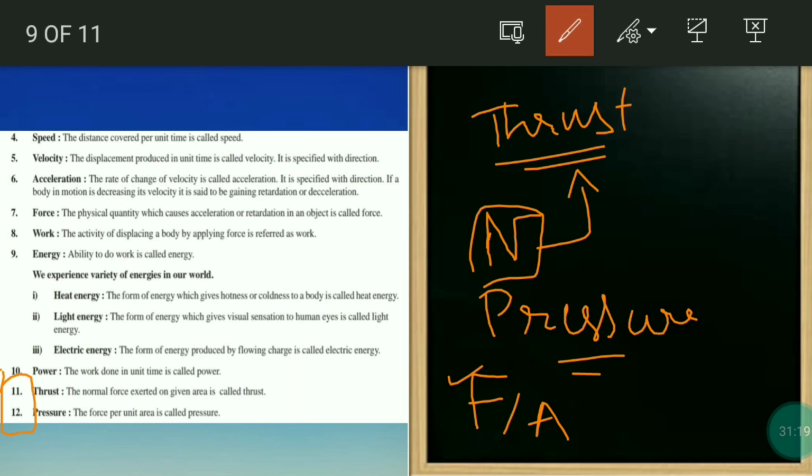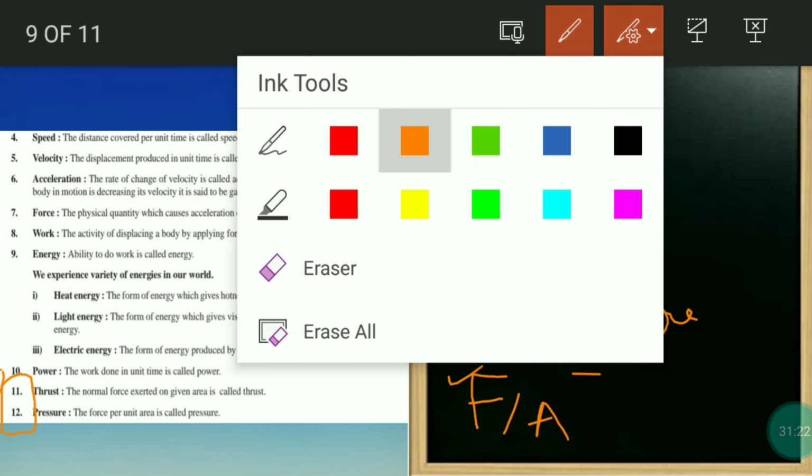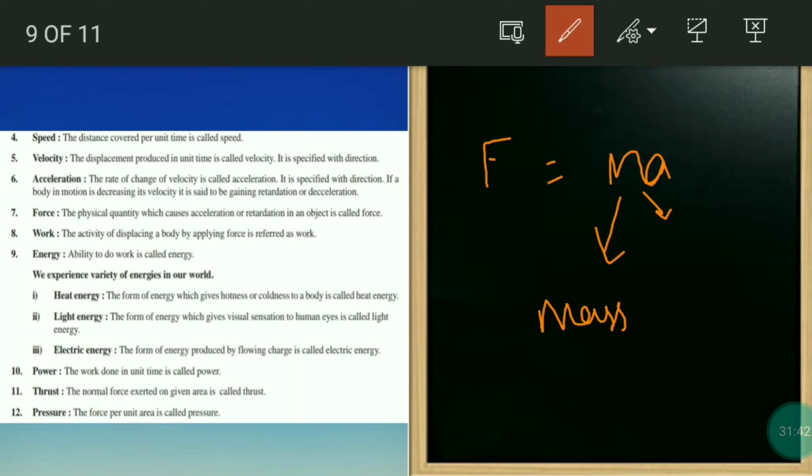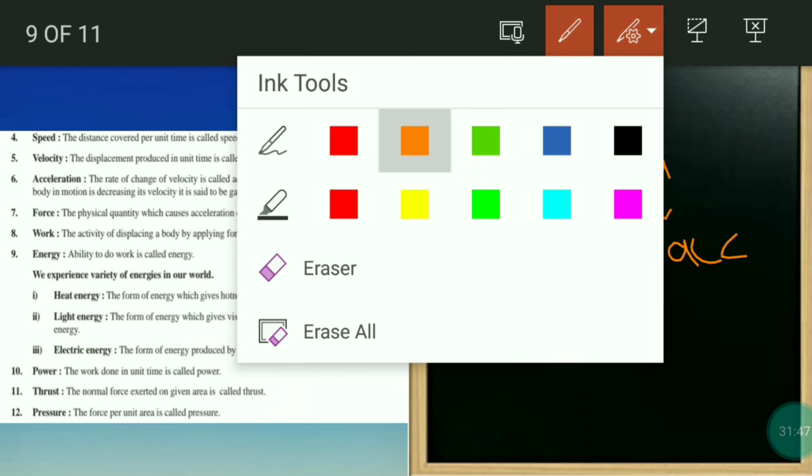Now for force, you all know the formula, right? Very well. Force, F is equal to ma. It is a formula. So F is equal to ma. What is F? Force. M is mass and A is acceleration. So mass into acceleration. So that's it for the derived quantity.